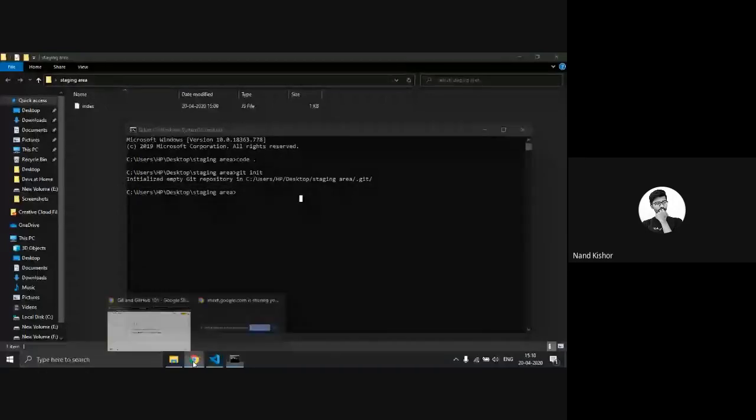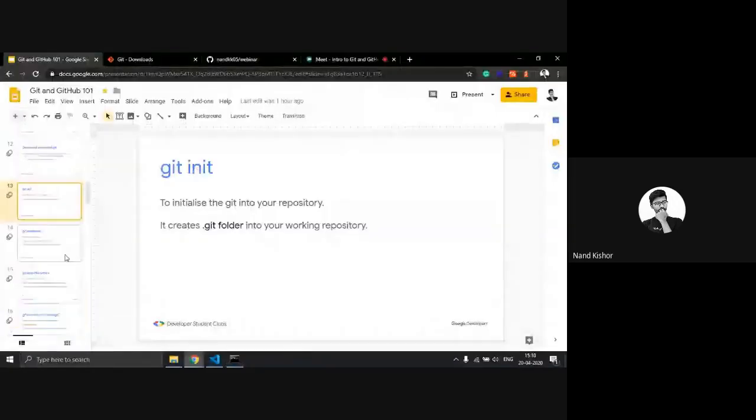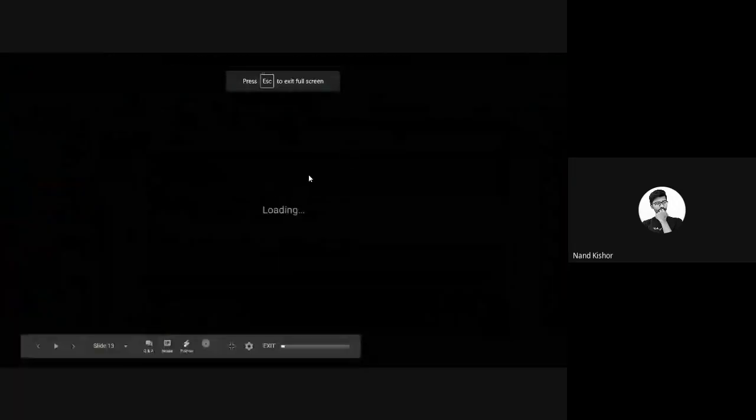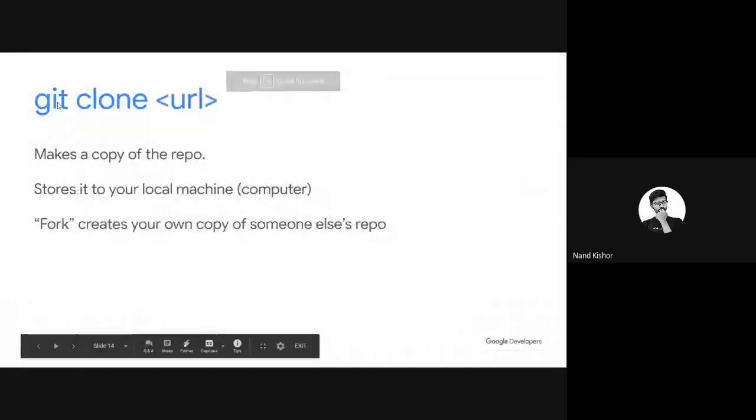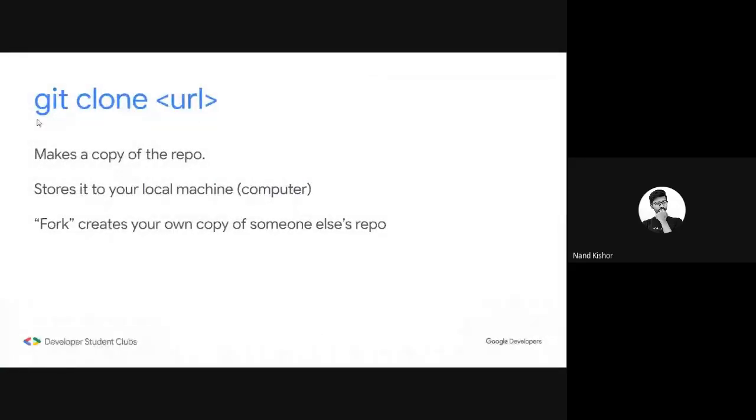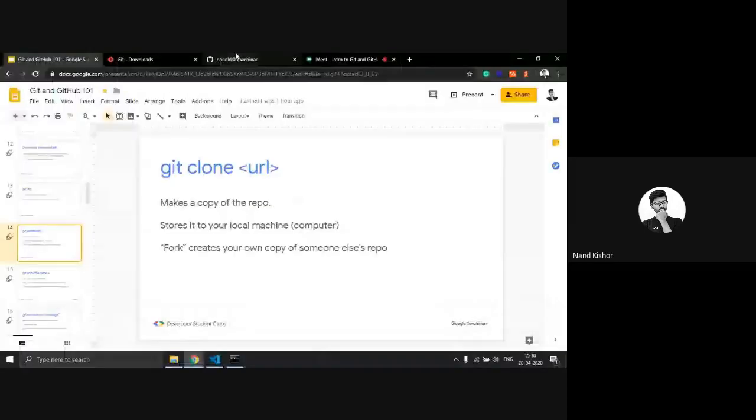So now let's move to our slides. Our second command is git clone URL. What this command does is it clones the repository available on GitHub to your local machine. Let's say this is my repository on GitHub.